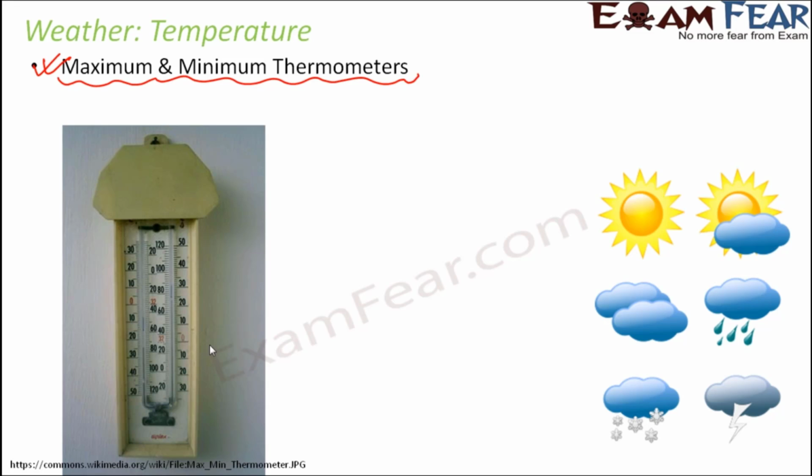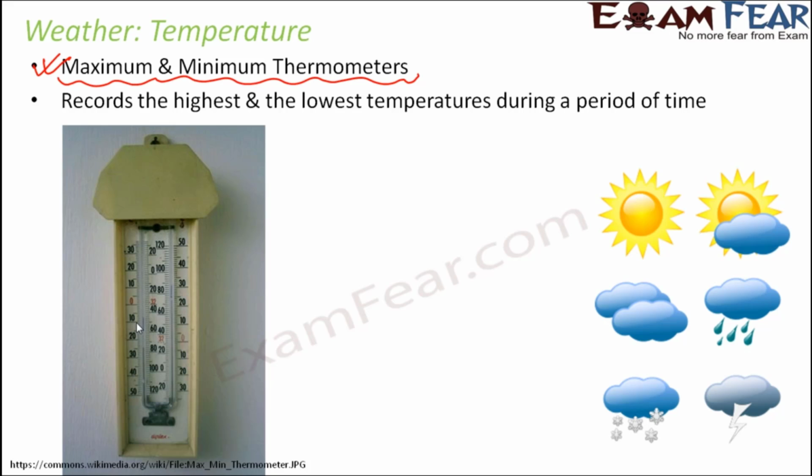This is how a maximum and minimum thermometer looks like. You see, it has got two scales instead of one. For the normal thermometer which is used to measure body temperature, it just has one scale, but here you have two different scales. It's kind of a U-shaped tube. So the glass tube is U-shaped. So what does this thermometer do? What is the speciality of this thermometer?